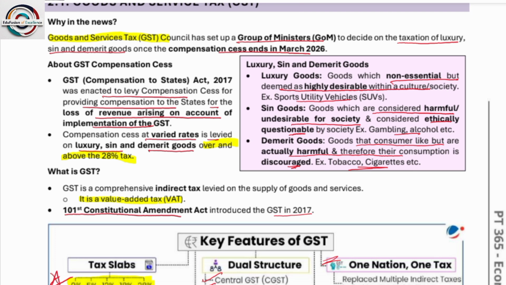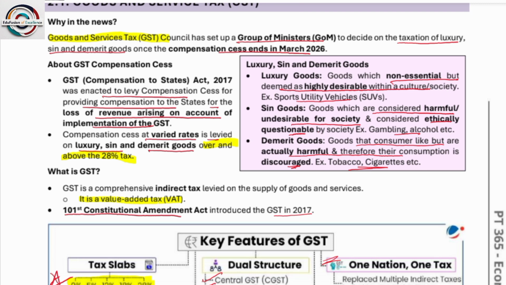Okay, what is GST? GST compensation cess is a tax levied on luxury, sin and demerit goods over and above the 28% tax. GST is a comprehensive indirect tax levied on the supply of goods and services. It is a value added tax. Always remember GST is a value added tax. It has been implemented with the help of the 101st Constitutional Amendment Act in 2017.